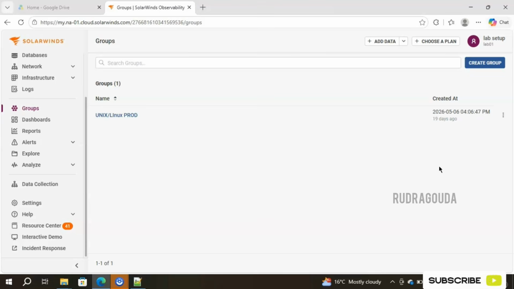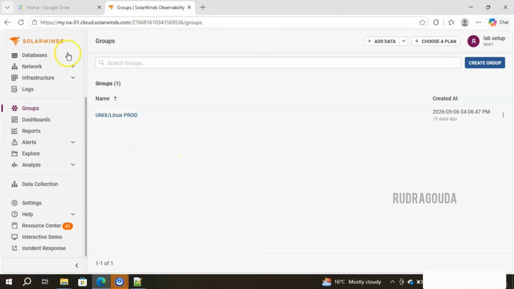So instead of adding them one by one manually, you just create a group and add all those applications to that group and apply the maintenance window for the group itself. So it will save your time, right? Going forward, whenever the same kind of activity comes, you no need to add them manually because the group is already created. Select the group and provide that.